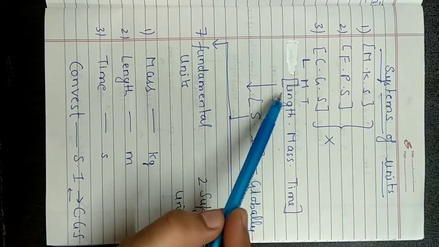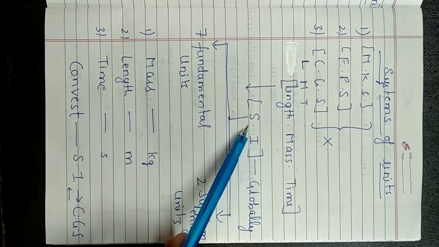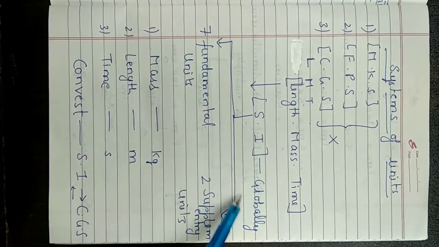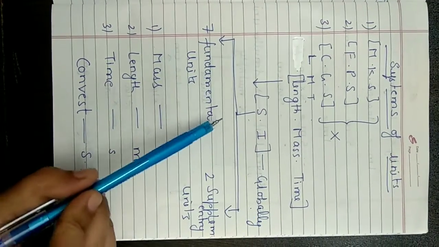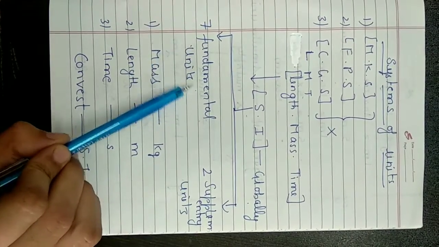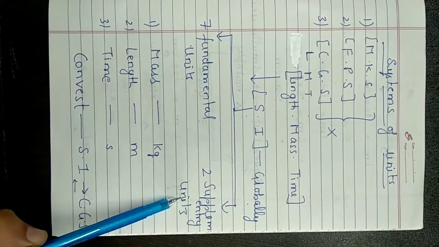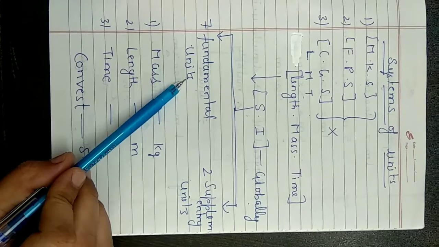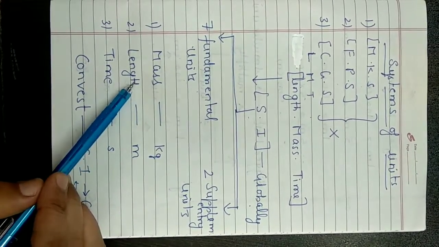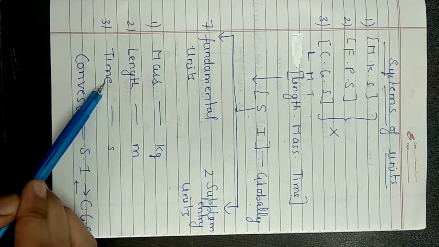Now with the discoveries we came to know that there is a fourth system, that is the SI system, which is globally applicable, in which we have in total 9 units, out of which 7 are known as fundamental units and 2 are known as supplementary units. Out of these 7 fundamental units, we will only focus on the 3 units, that is for mass, length and time.